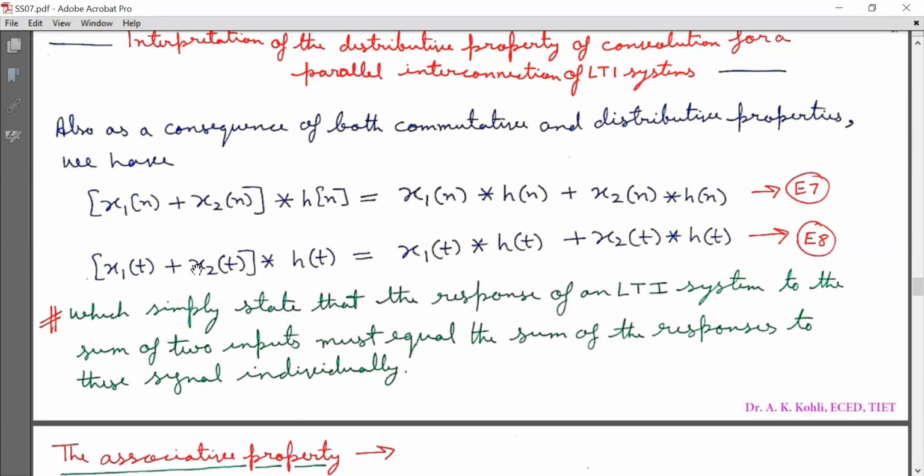So I repeat, now look at this. This is the sum of two input signals, which is going to be convolved with h(t). Now this is the output of one system, x1(t) convolved with h(t), and this is y2(t), the output of the other system, x2(t) convolved with h(t), and both are summed. So this simply states that the response of an LTI system to the sum of two inputs must equal the sum of the responses to these signals individually.